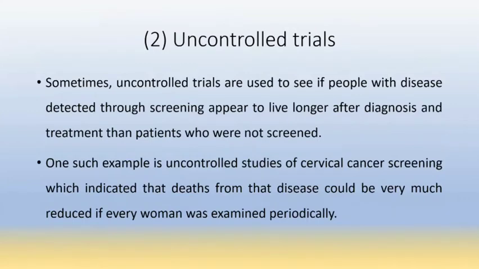Then uncontrolled trials. Sometimes uncontrolled trials are used to see if people with disease detected through screening appear to live longer after diagnosis and treatment than the patients who were not screened. Means an uncontrolled trial is one in which there is no control group. In an uncontrolled trial, we are going to see that people who are diagnosed in a screening test live longer after diagnosis and treatment than the patients who are not screened.